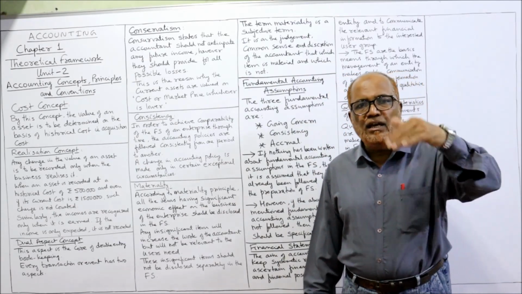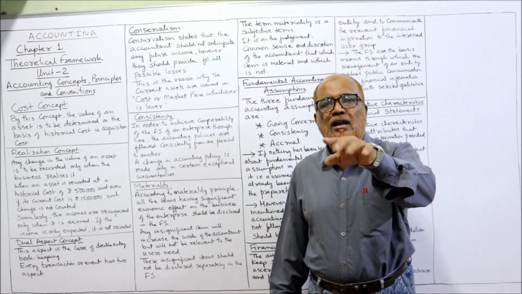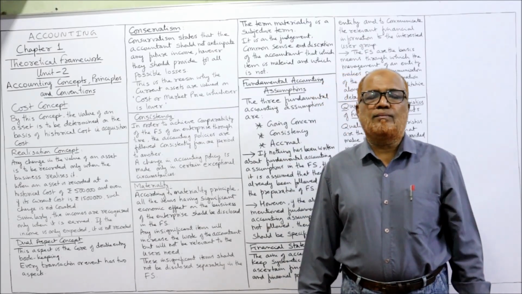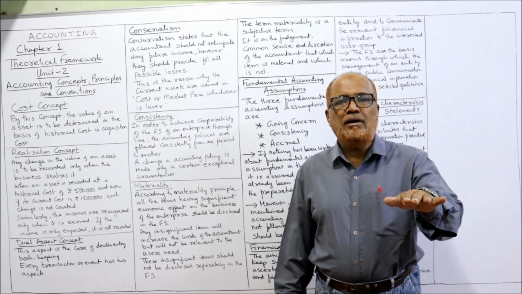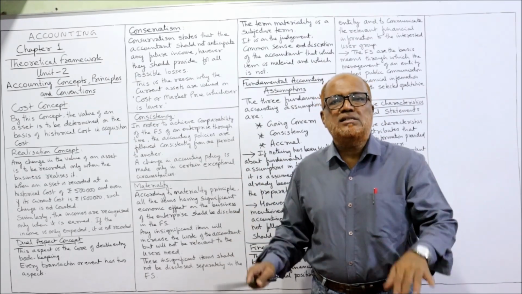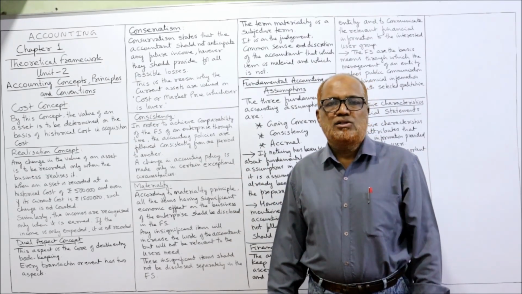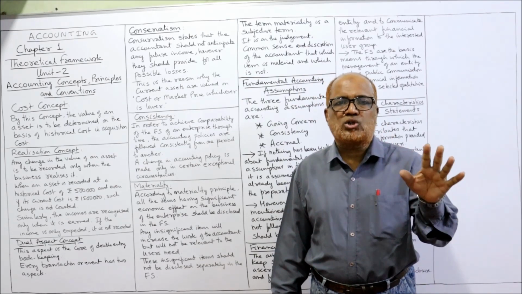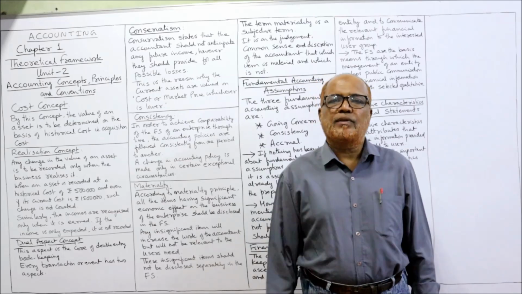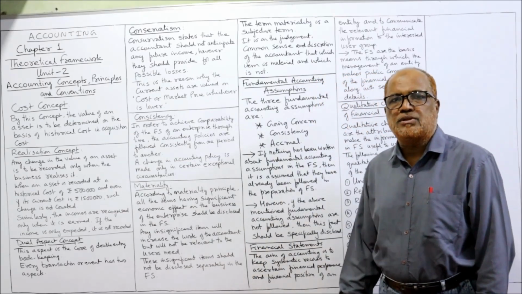Similarly, if there is an increase in one liability, another liability should decrease. Or if there is a decrease in one liability, then there should be a decrease in an asset. So we should have a double effect for every transaction. That is the theme of the dual aspect concept.